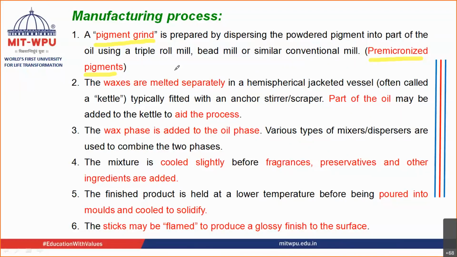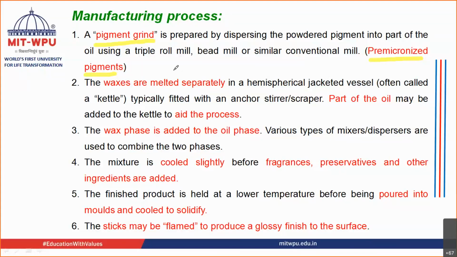In the next step, you take all the solid components, all the waxes, and you melt them. You heat your oils also, and you heat your waxes also, and you add these waxes slowly into your oil.